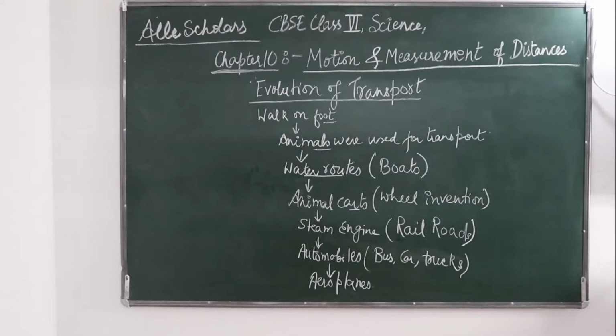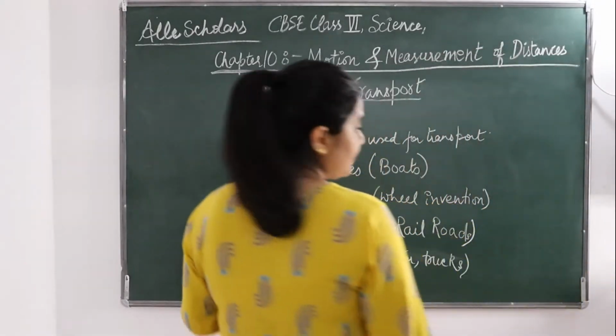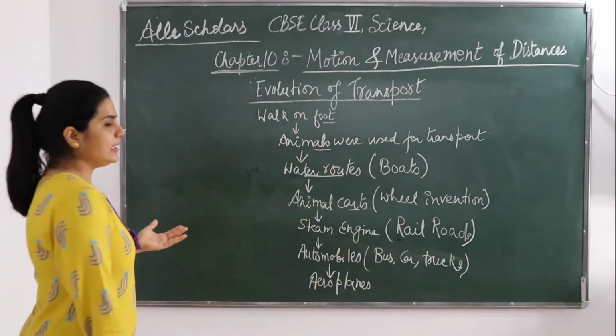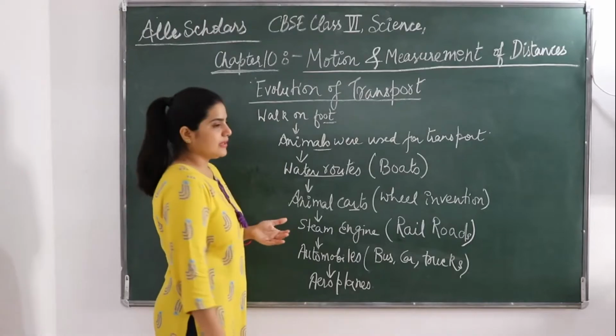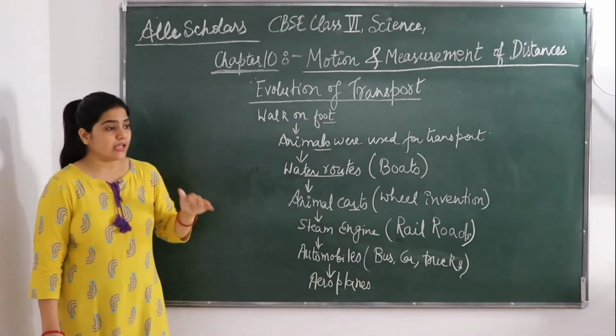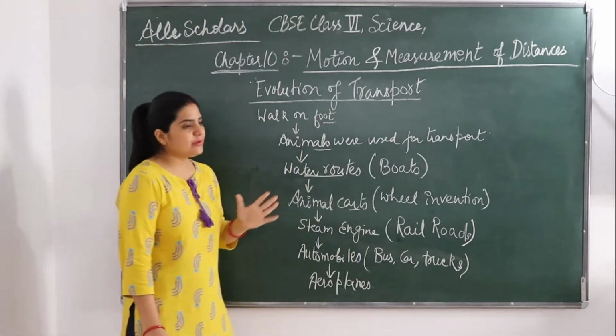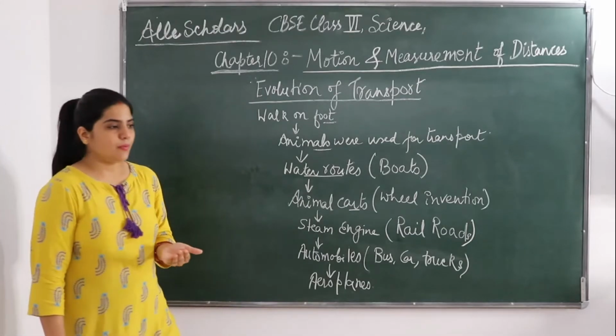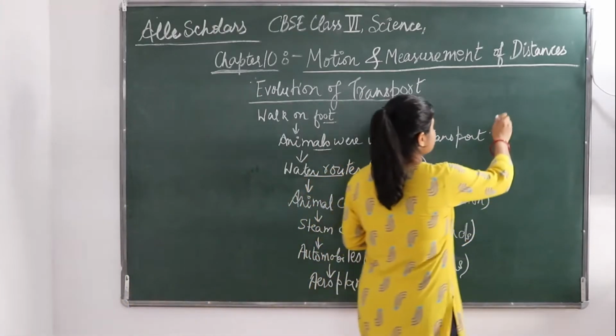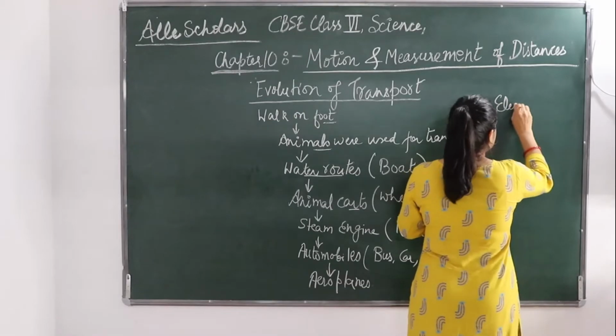So this was the flow of transport till the 19th century, but in the 20th century, the early years of 1900, there were again some later improvements in transport, and electric trains came into existence.